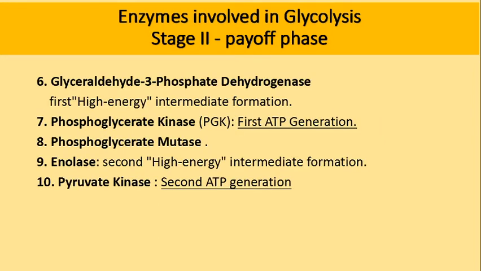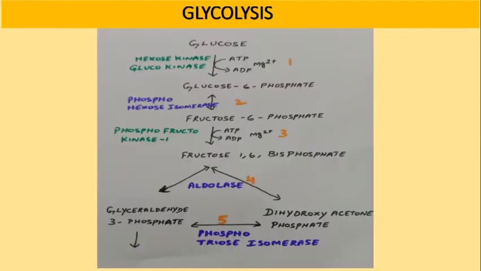Then in the payoff stage, the enzymes involved will be glyceraldehyde 3-phosphate dehydrogenase, phosphoglycerokinase, phosphoglyceromutase, enolase, and the final step enzyme will be pyruvate kinase. The pyruvate kinase and phosphoglycerokinase will generate ATPs. So this is the glycolytic pathway. In this pathway, the first step includes glucose conversion into glucose 6-phosphate.